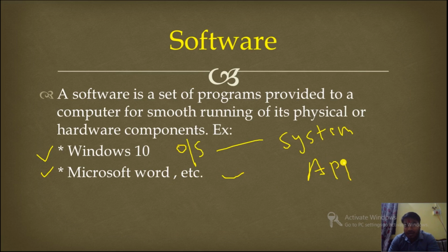After the operating system, according to their desire, the user can install Microsoft Office, where the user can find Microsoft Word for their use. Clear? So this is about software.